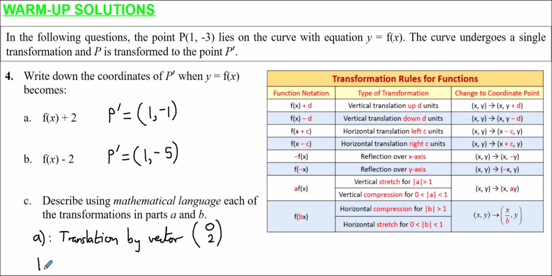Whereas for B, because it goes down, that's going to be a translation by the vector 0, -2. Again, 0 at the top, it's not moving left or right, it's just going down by 2 units. And that's the warm-up completed. So now we can have a look at the main bit of this session.